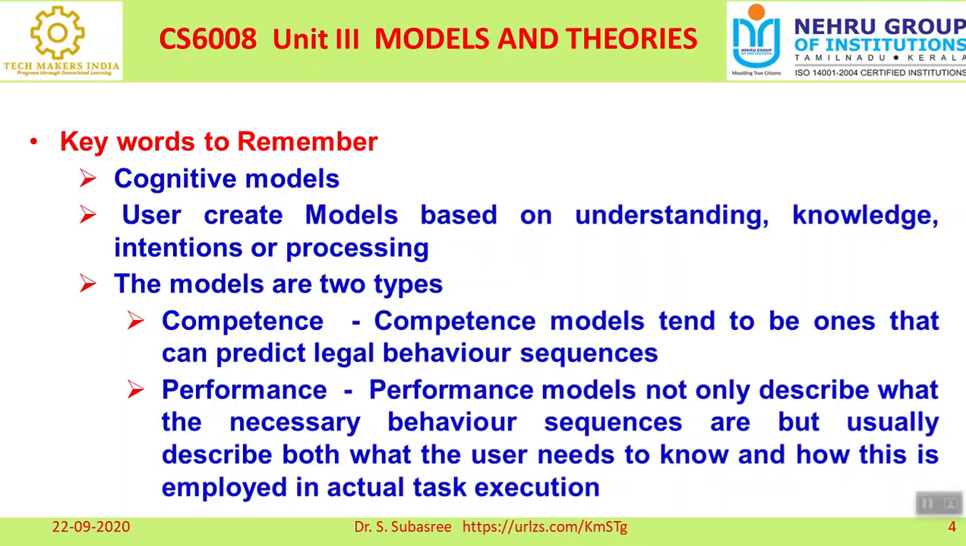When you talk about models, there are two different types, right? One is called the model belonging to competence, and the other is the model belonging to performance. So what is the meaning of a competence model? A competence model tends to be one that can predict legal behavior sequences, right? The next steps, the sequence of behavior. So if I develop this model, then what should be the next level? Like that, it will focus on the legal sequences of behavior, the task, right? For example, to achieve this output, what are all the steps that have to be followed?